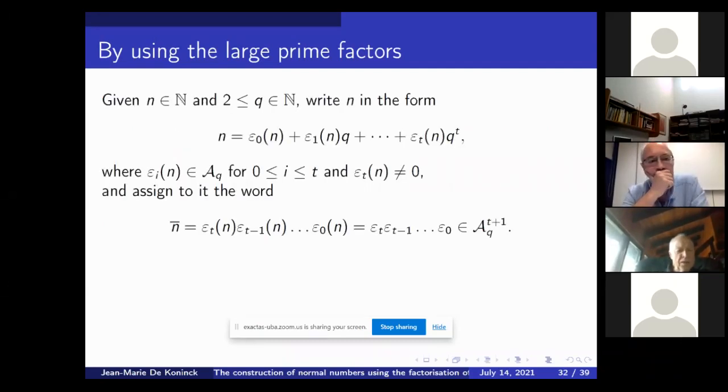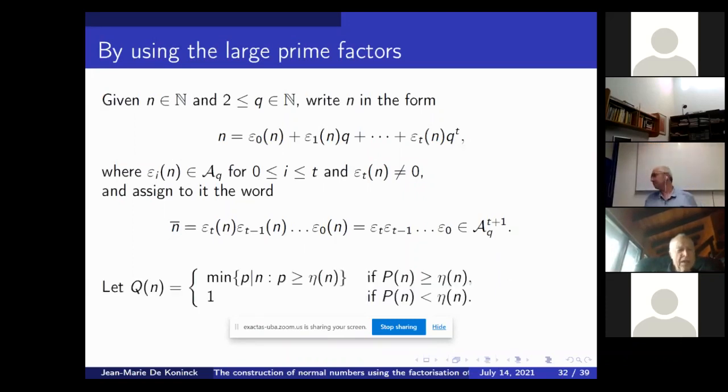If you take the decimal expansion as usual of an integer, we introduce a different smallest prime factor function. It's just the smallest prime factor which is bigger than eta of n, say log n. Don't take 2, 3, just take the smallest prime factor which is bigger, say, than log of n, and that will be q of n.